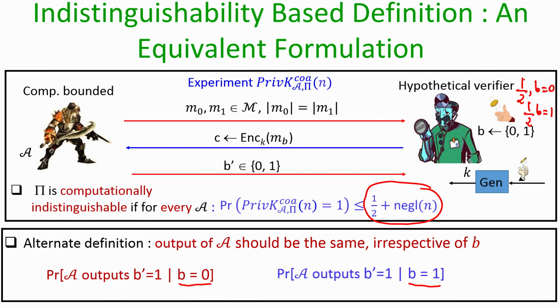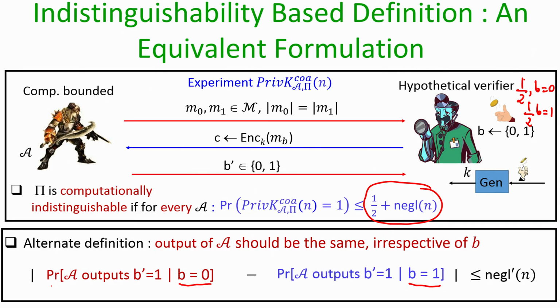In both the cases, the adversary's output should be almost the same, except with a negligible probability. That means the absolute advantage of the adversary in distinguishing whether he is seeing an encryption of M0 in ciphertext C or an encryption of M1 in ciphertext C should be upper bounded by some negligible function. If this is the case, then we say that our encryption process has indistinguishable encryption in the ciphertext-only attack model.